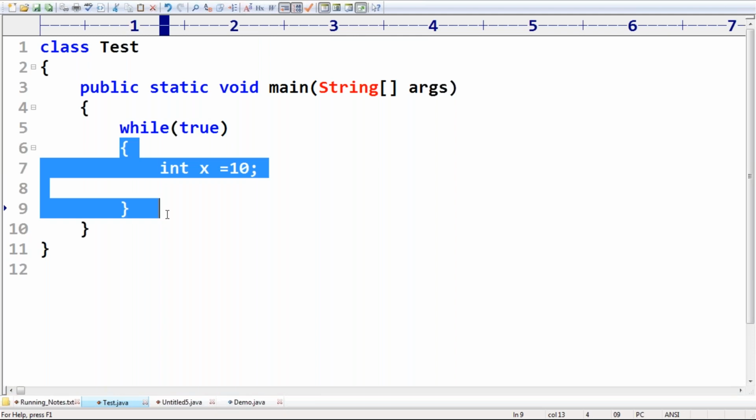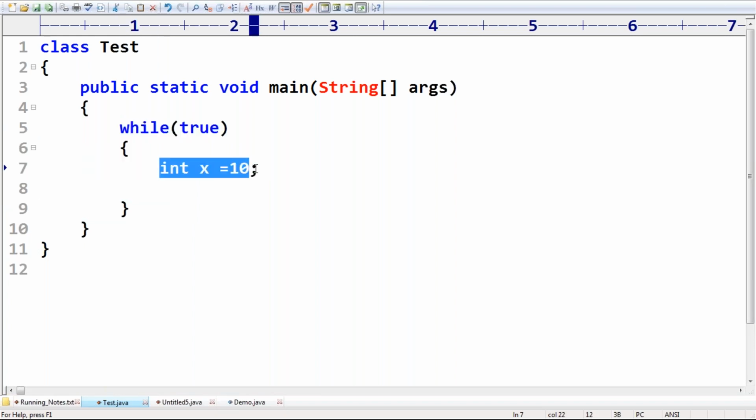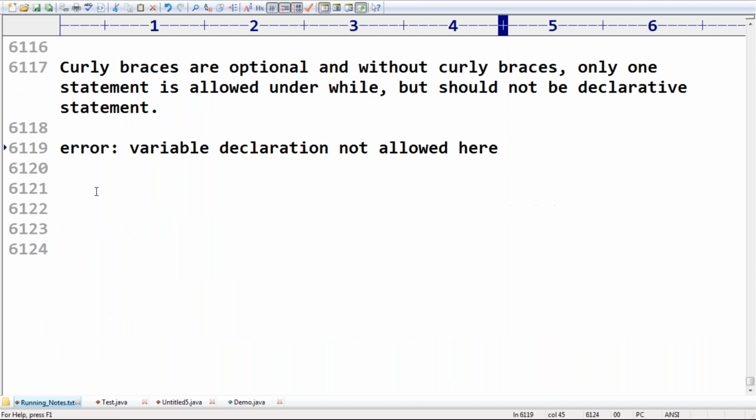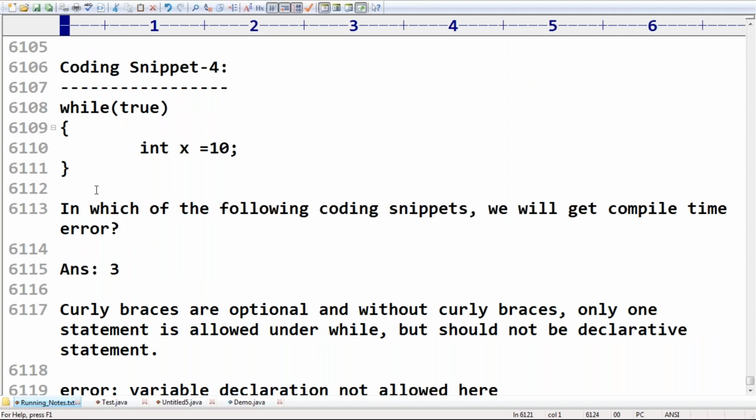Sir, in coding snippet 4, for every iteration will a new variable be created or not? Yes, for every iteration a new variable will be created. Once that iteration is completed, that variable will be gone. In the next iteration a new variable will be created. Correct? So this is one thing related to the without curly braces terminology.